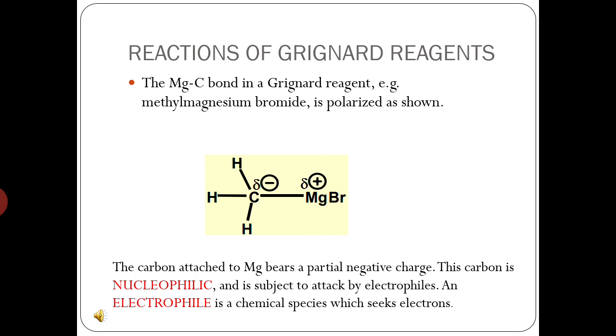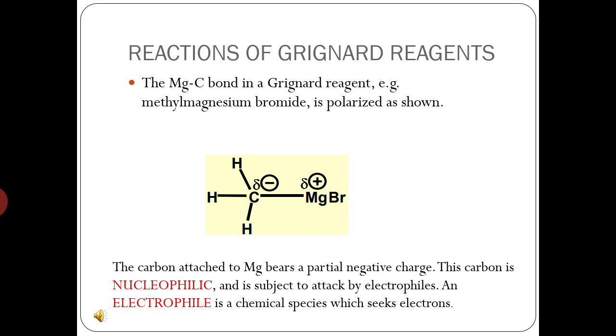So how does the reaction proceed in the Grignard reagent? In the Grignard reagent, the R, that is the carbon part, is linked to the metal part, and since magnesium is an electropositive element, this bond is a polar bond. Magnesium bears delta positive charge and the carbon bears delta negative charge.